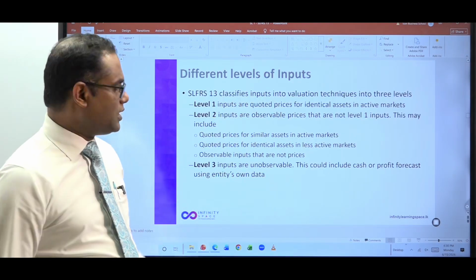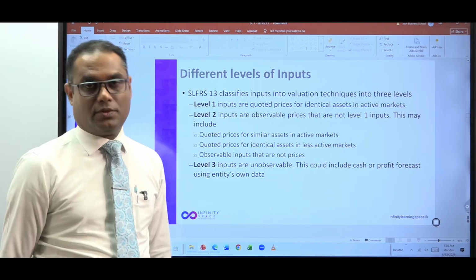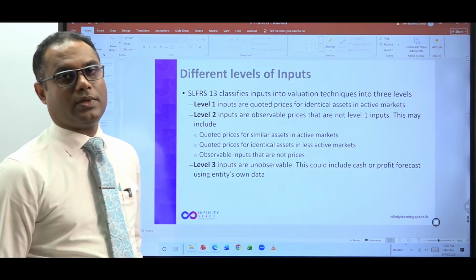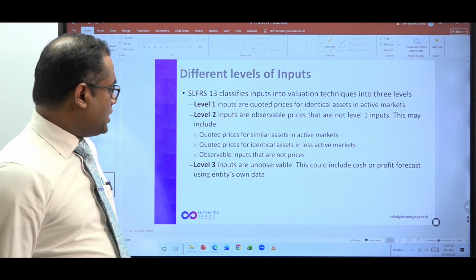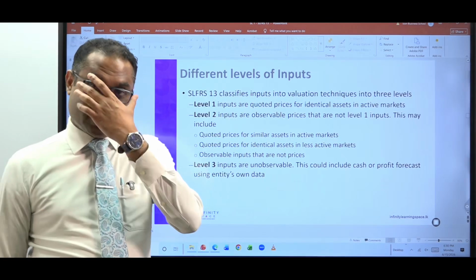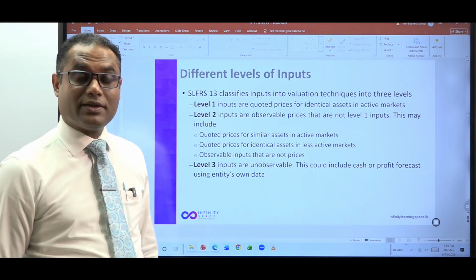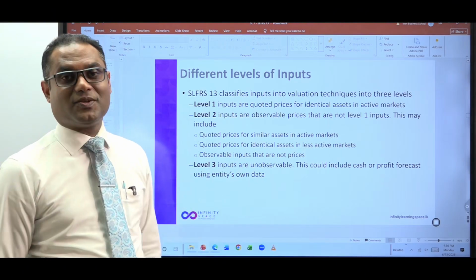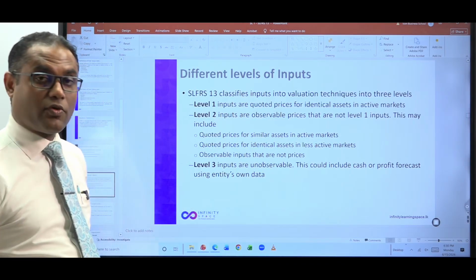So see, everything that is tested in the exam, in this pilot paper, is there in the tubes. If you have gone through the tubes, this would be very simple. So now what has happened? There is also a change in the value hierarchy. Last year you used Level 2 inputs. This year you have used Level 3 inputs. Now the disclosure. You can prepare many disclosures, even though the examiner was asking about 4 disclosures.